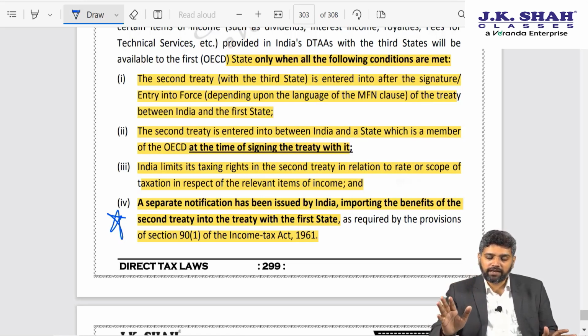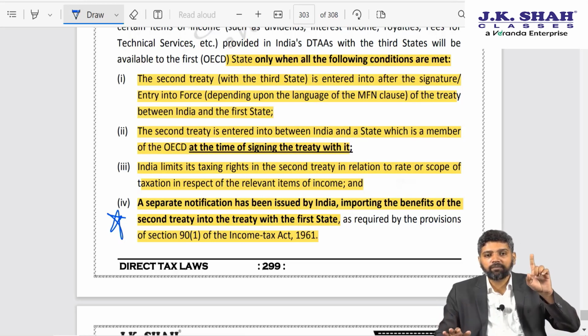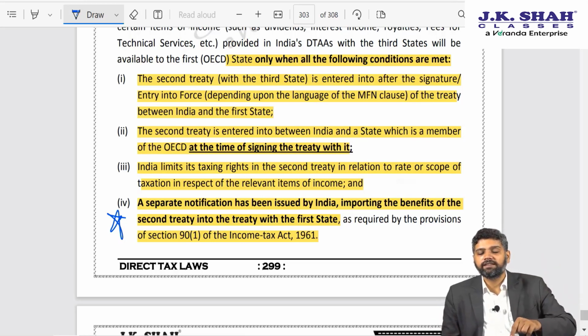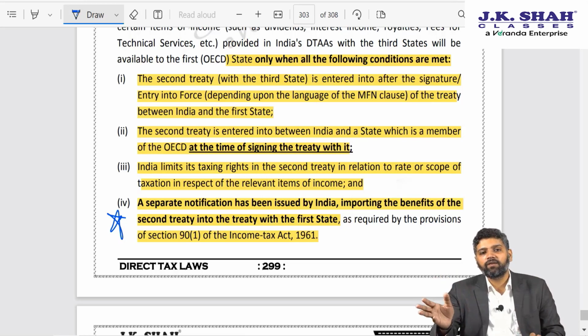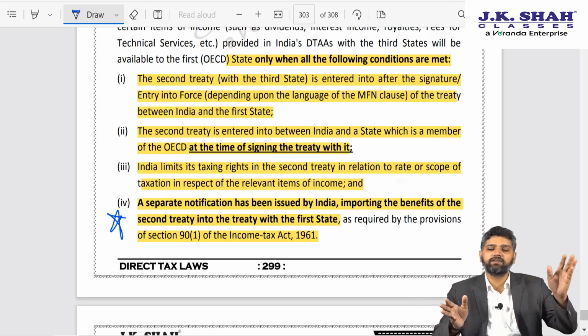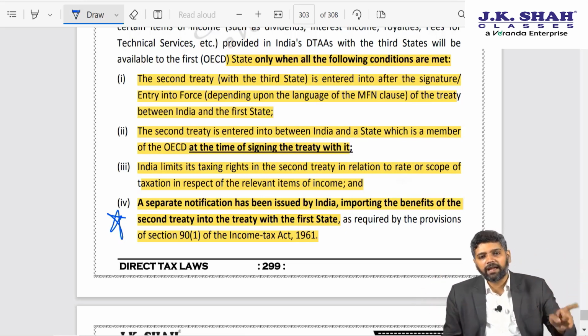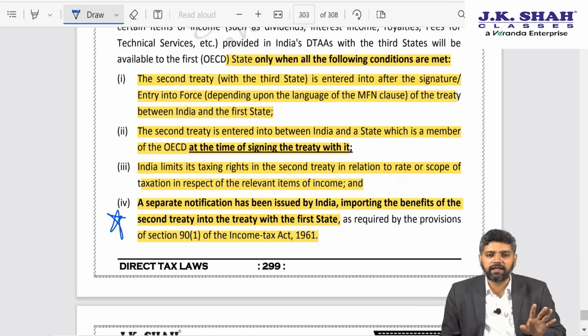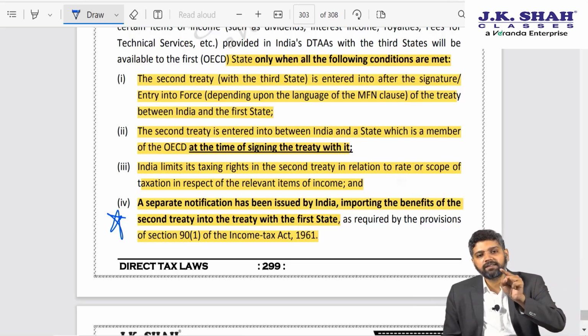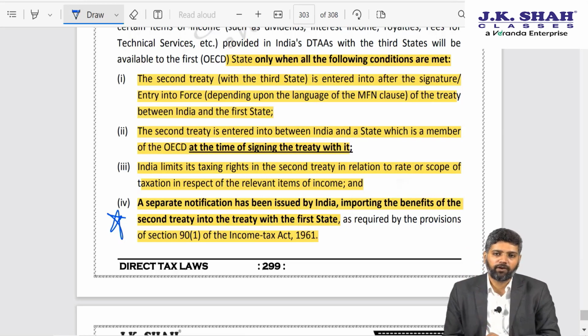After that subsequent treaty is entered into, the government must give us a notification saying that this treaty will now invoke the most favored nation clause with France. Only then, while interpreting this first treaty, can I say that the concessional rate of the second treaty will apply to me.